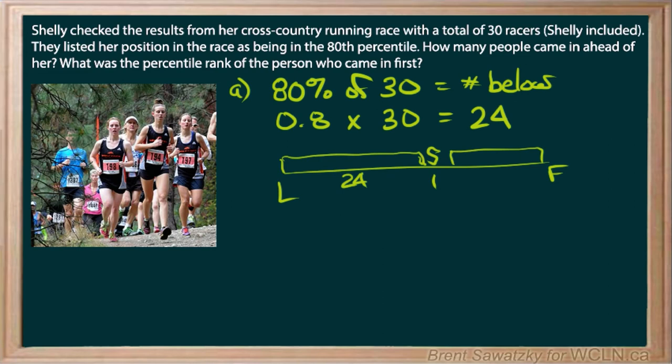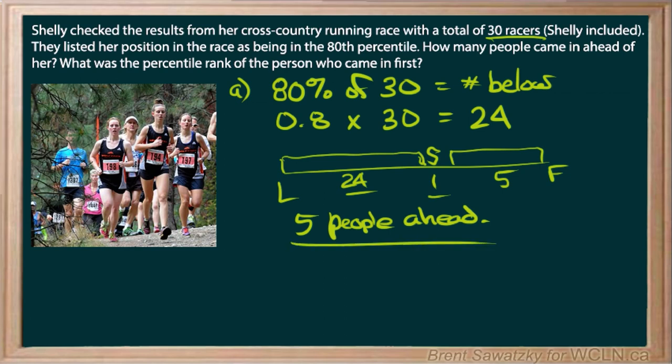We were told that there's a total of 30 racers, 24 there, 1 there, so that accounts for 25, and so that leaves 5 that were ahead of her. So we can conclude that 5 people are ahead of her. And that answers that.